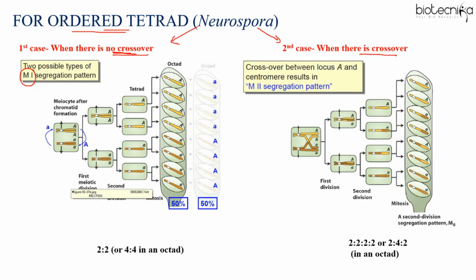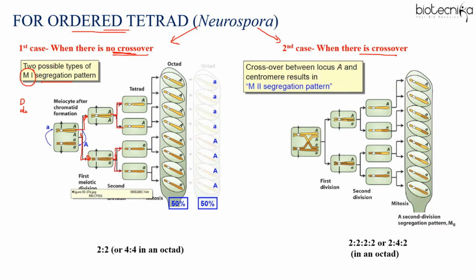Here, instead of using D and its alleles, this diagram explains it with the A allele. So during the first meiotic division, with no crossing over, we say the segregational pattern is meiosis 1, and then meiosis 2.